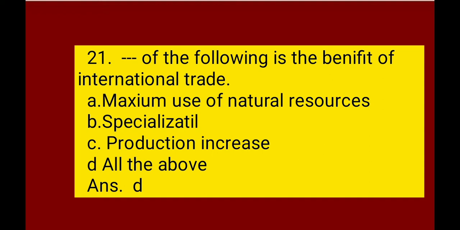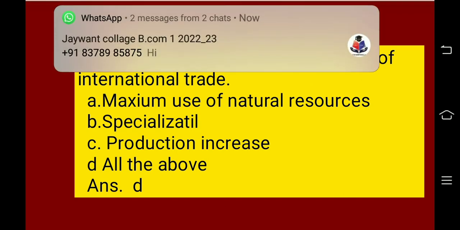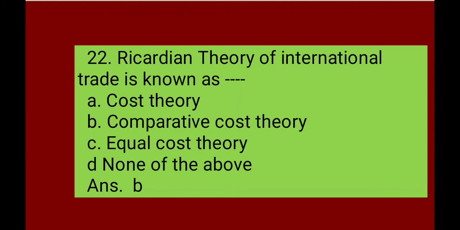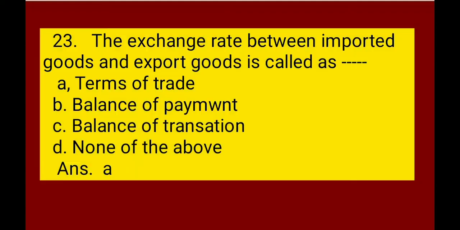Which of the following is the benefit of international trade? Maximum use of natural resources, specialization, production increases, all the above. The correct answer is D, all the above. Next, Ricardian theory of international trade is known as cost theory, comparative cost theory, equal cost theory, none of the above. The correct answer is B. Ricardian theory of international trade is known as comparative cost theory.